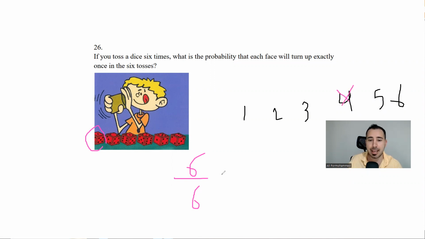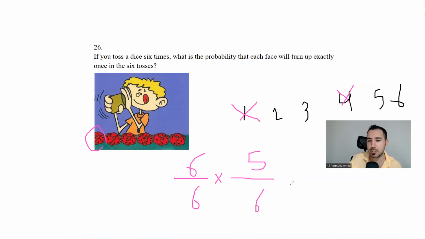And then next time I throw the dice again. If I get 4, I lose. But I still have 1, 2, 3, 5, and 6. If I bring those, I'm still in the game. So I'll have 5 options from the 6 options, because 4, the first number that we brought here, is not there. And then let's assume randomly I bring a 1.